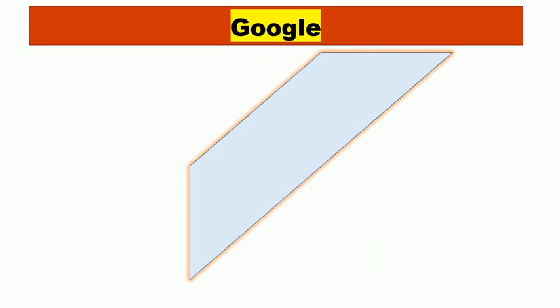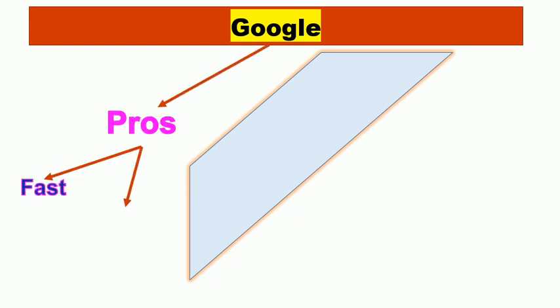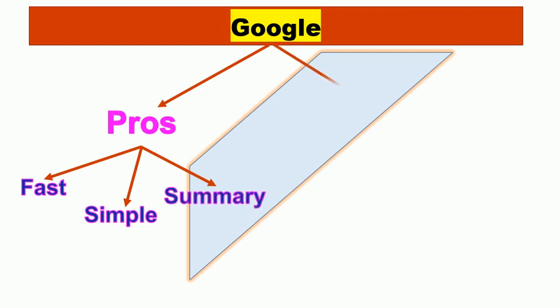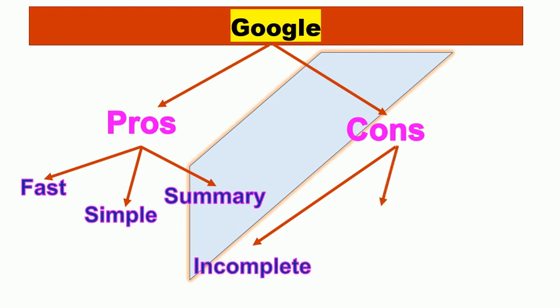First of all, I discuss the pros and cons of the Google method. The pros include it's the quickest method. It's the simplest method. You can get the summary of the most important nutrients of almost all the foods. The cons include this method does not give complete information, but since it gets information from USDA, you can always reach the USDA link you are viewing on Google to access these details.